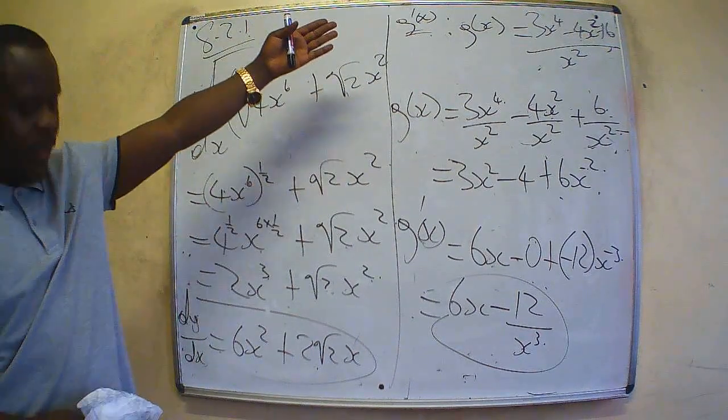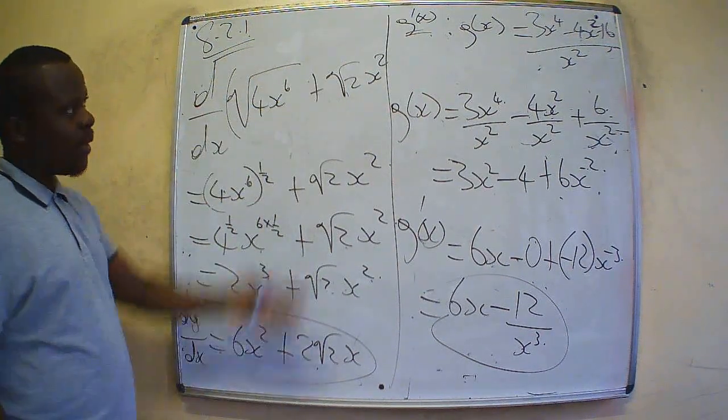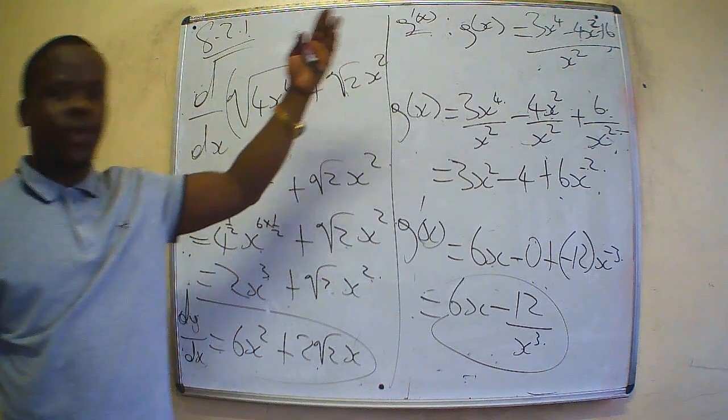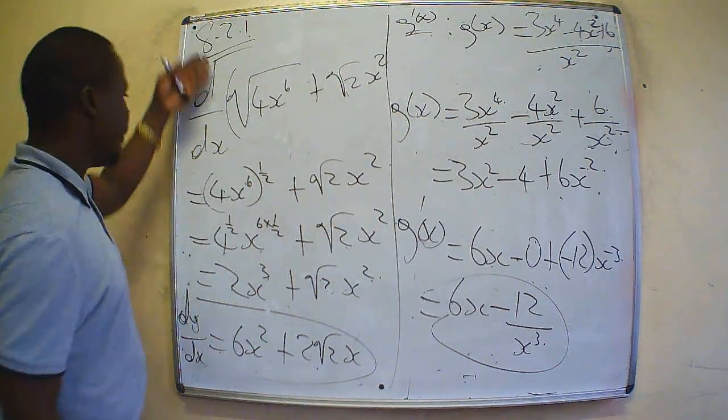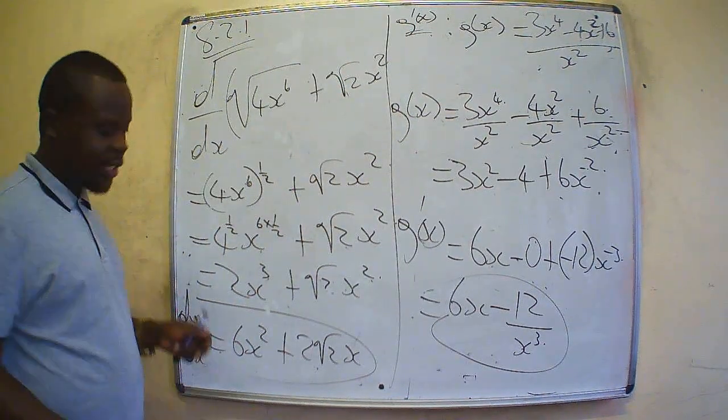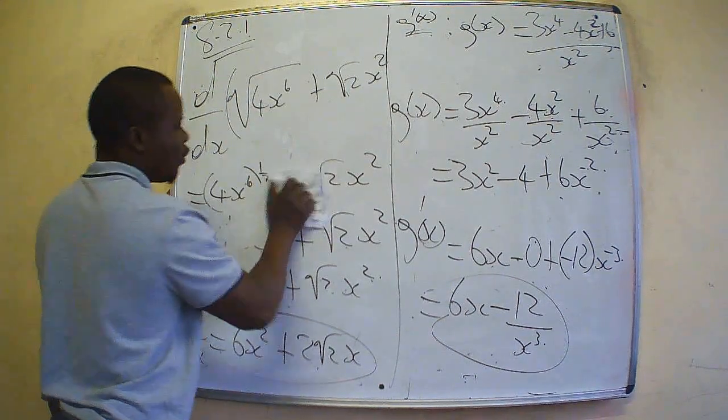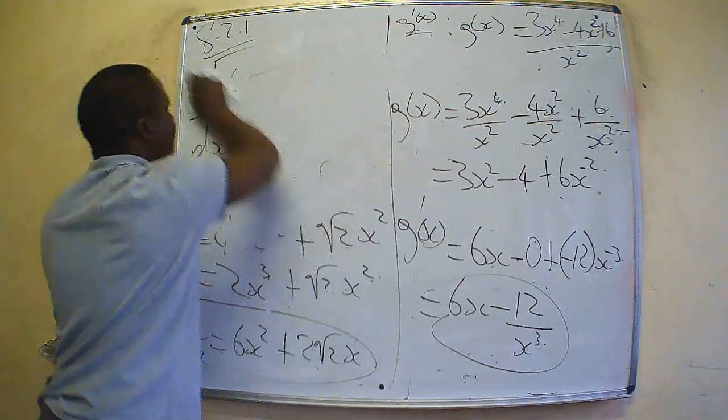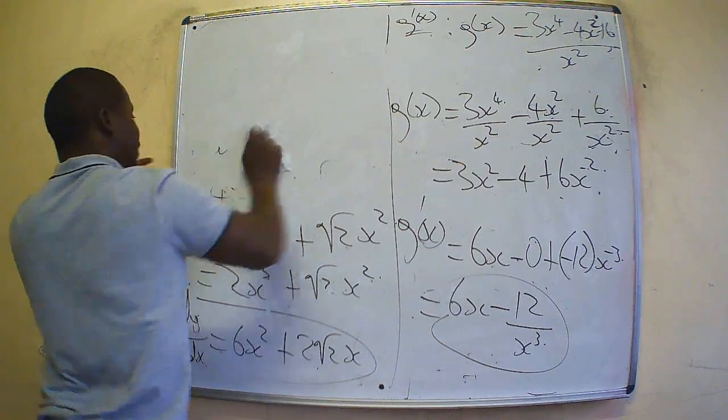So this is question 8.2.2, finding the derivative using rules of differentiation. Same here, using rules of differentiation. Let us move to the next question. So the next question